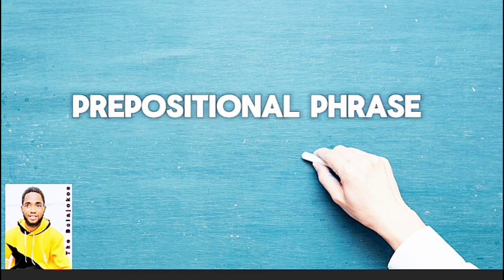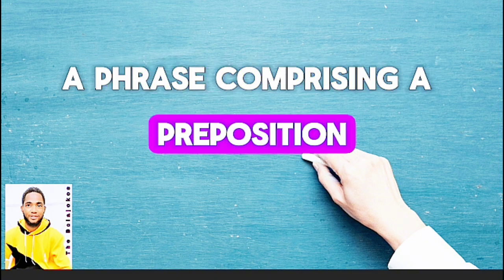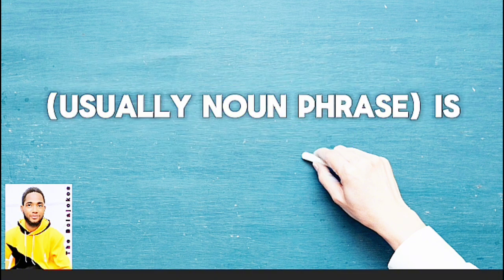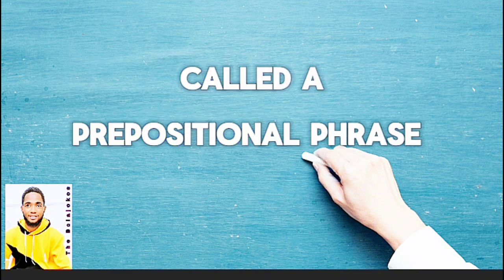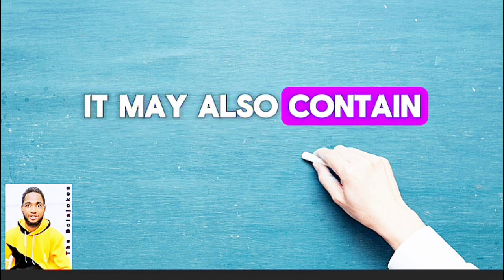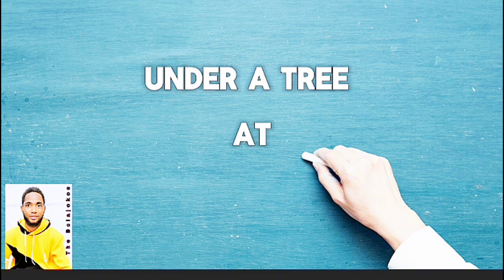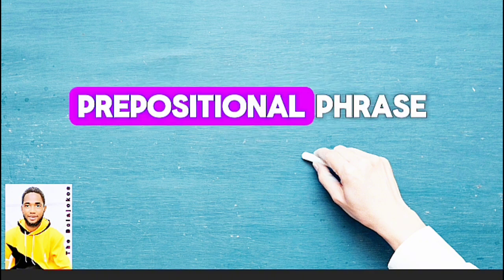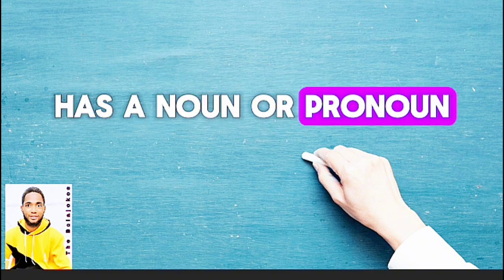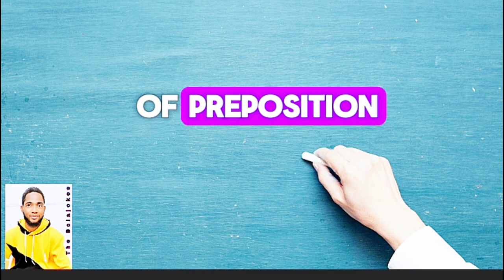Prepositional phrase. A phrase comprising a preposition and object of preposition, a noun or pronoun, is called a prepositional phrase. It may also contain other modifiers, e.g. near a wall, on a table, in the room, under a tree, at the door, etc. A prepositional phrase has a noun or pronoun which we call the object of preposition.